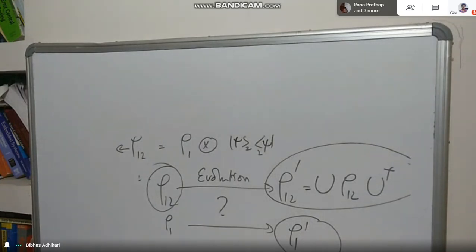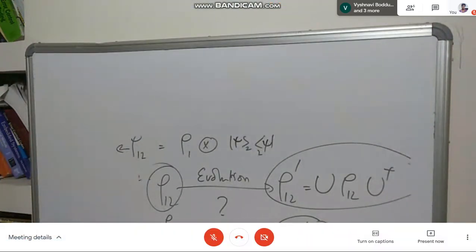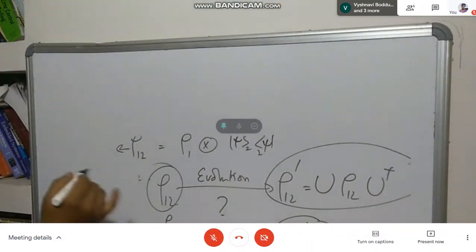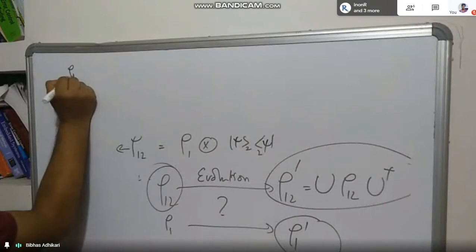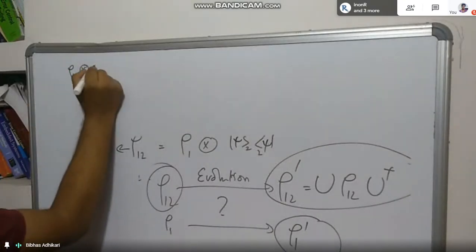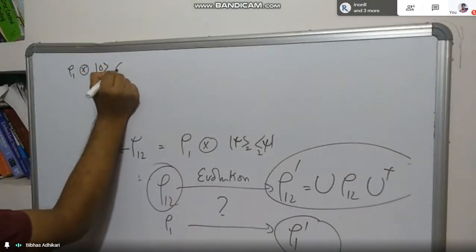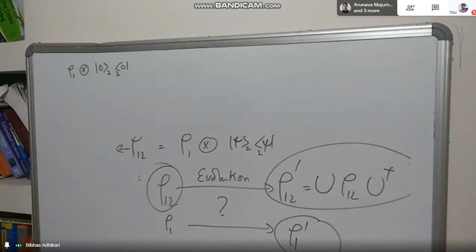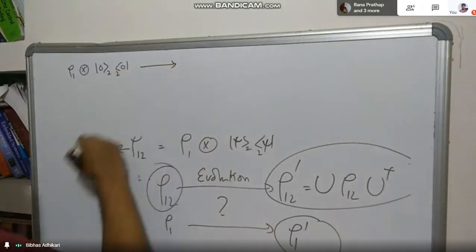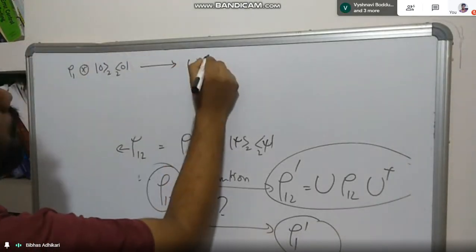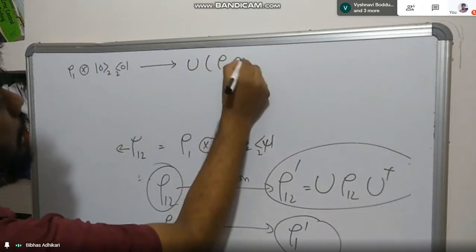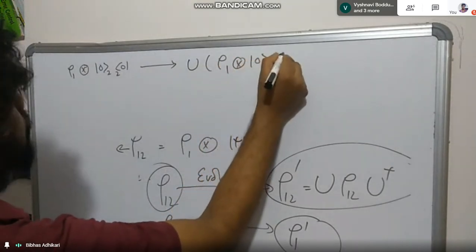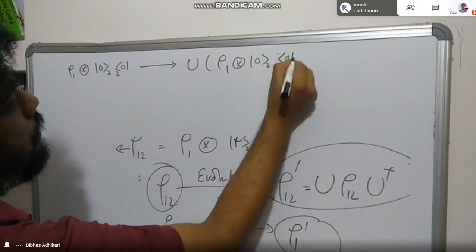Okay, so this is my U. So rho 1 tensor, let me write it as 0, 0. And it goes to this: U rho 1 times 0, 0.